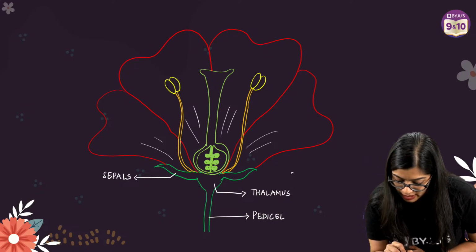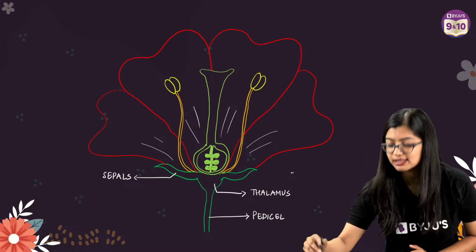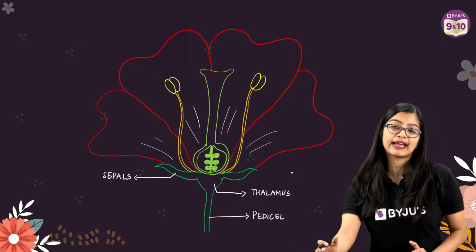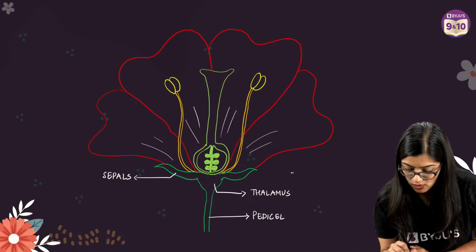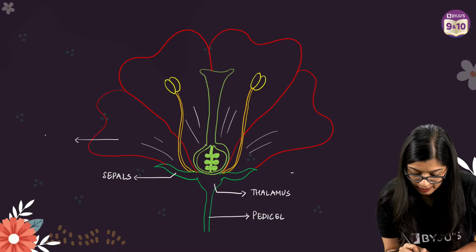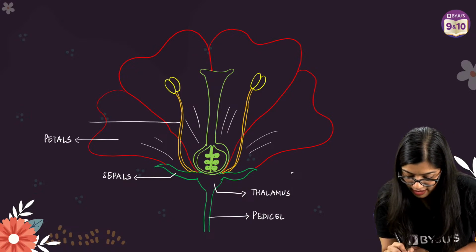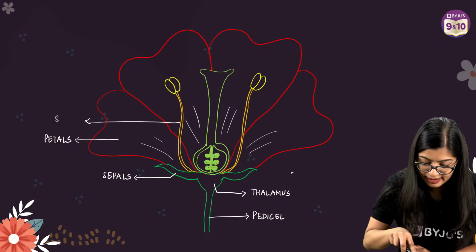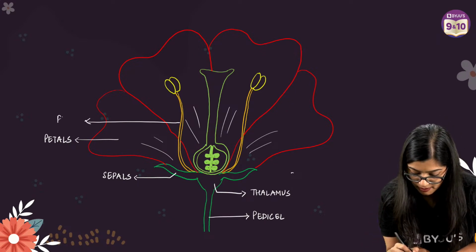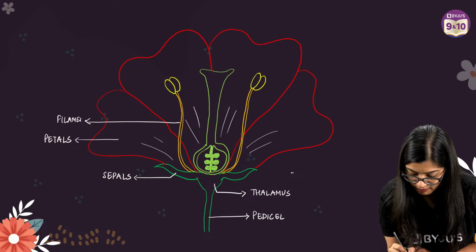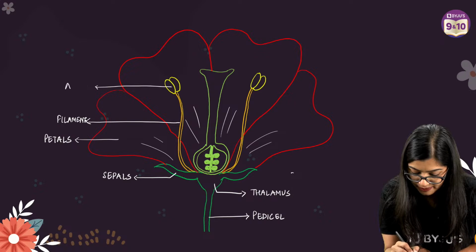Now, you need to label these parts. So, you can label all the pistil parts towards one side. So, let's keep the right side for pistil. But now let's label the petals. Then you have the filament. And you can label the anther.